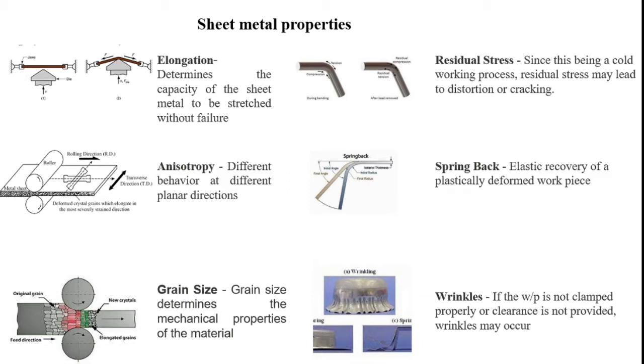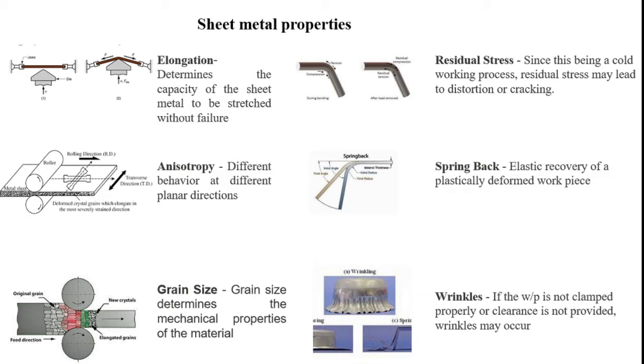Grain size determines the mechanical properties of the material. And then residual stress. Since this is a cold working process, residual stress may lead to distortion or cracking. Spring back, elastic recovery of a plastically deformed workpiece. It may regain its original shape after the load is applied, which is called spring back.